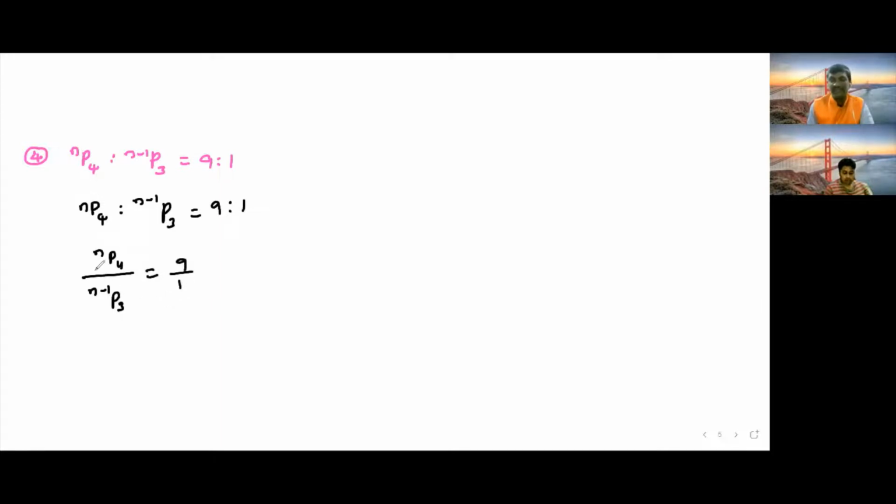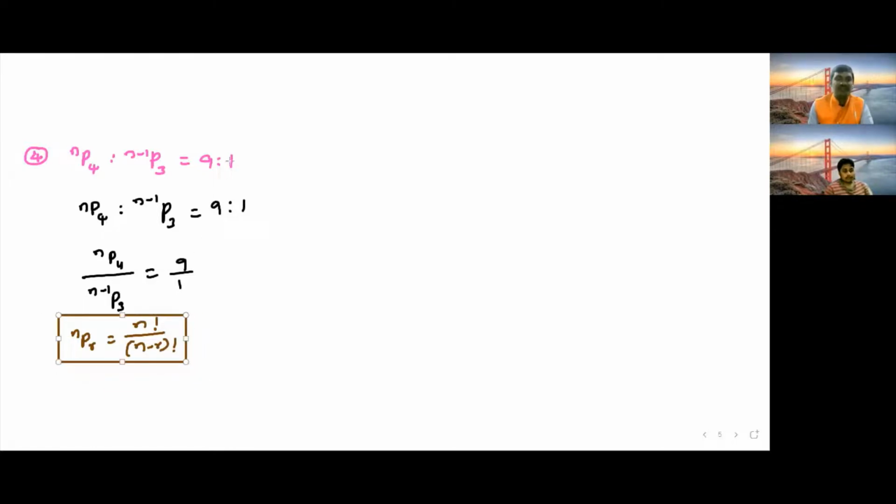Now, nP4 means we use the nPr formula. What is the nPr formula? We substitute into that formula. nPr is equal to n factorial divided by (n minus r) factorial. We substitute, and we use this formula now.